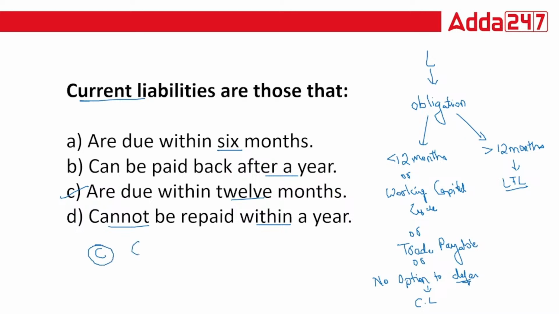Though under current liabilities, in case of creditors, we need to show which are due within 6 months, and which are going to exceed more than 6 months but less than 12 months. So this is about current liabilities.